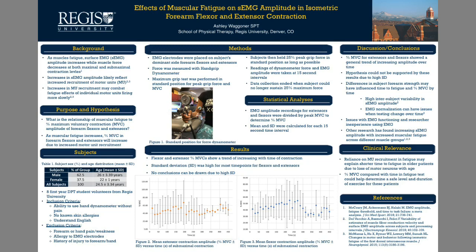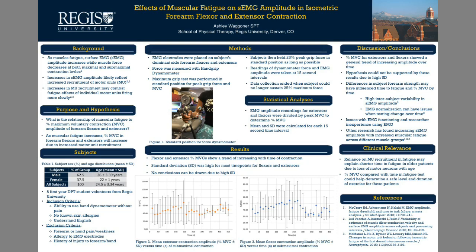The subjects then held the dynamometer at 25% of their recorded maximum force for as long as possible, and recordings were taken of flexor and extensor EMG amplitude every 15 seconds. Once the subject reached fatigue, the measurement period ended.